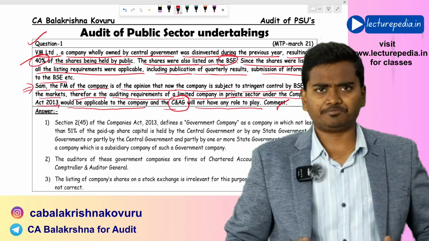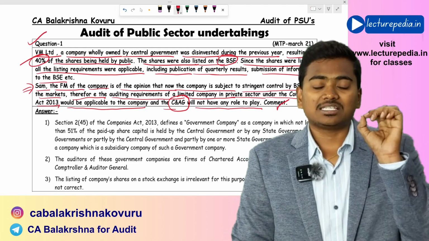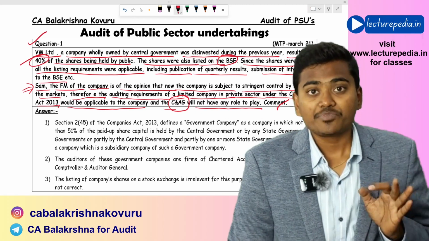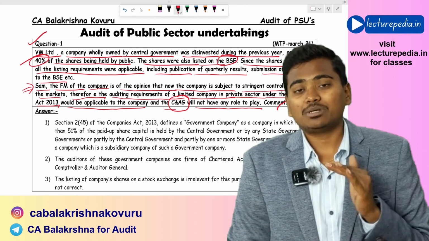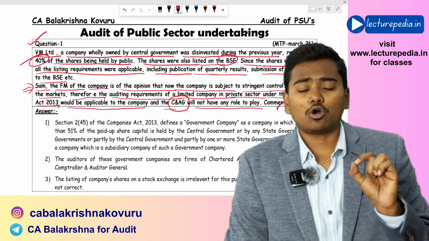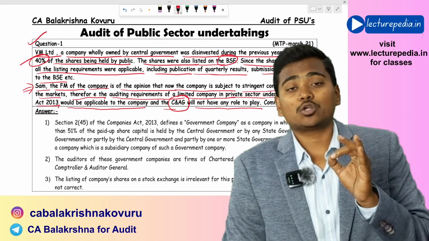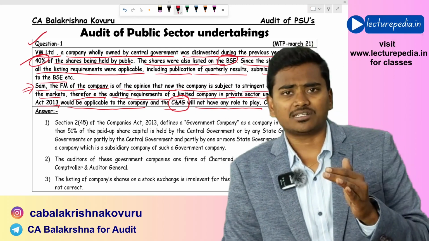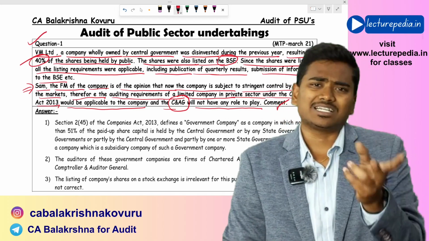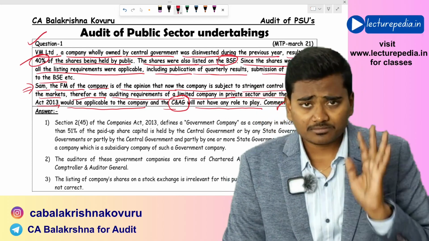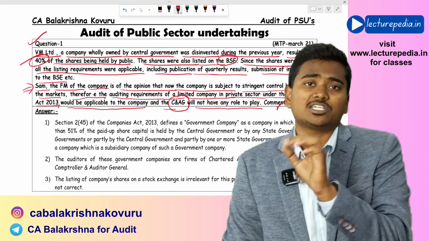Comment upon. Now you all know that in case of government companies, in case of public sector undertakings, the auditor of the government companies must be appointed by C&AG. And in order to call a particular company a government company, 51% or more of its shareholding must be held by either the state government, the central government, or one or two state governments, or both the central government and state government. They can hold it in any of those proportions, but it should be 51% or more.